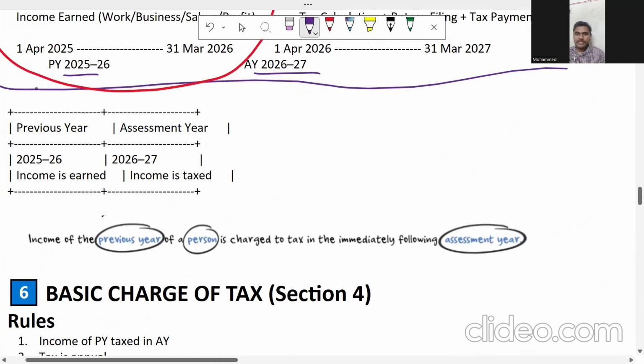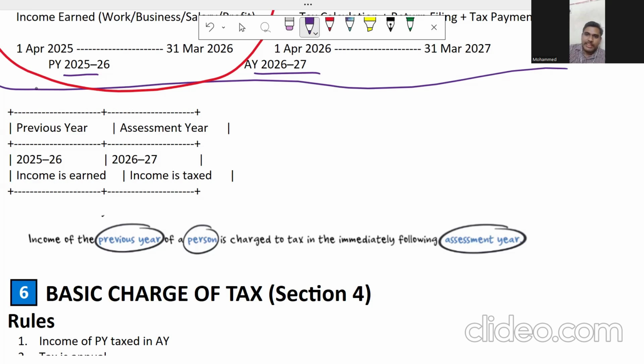So I have discussed the previous year. For example, if it is a newly started business, my previous year is going to be the date of commencement. This point you have to remember from the MCQ point of view. Income of the previous year of a person is charged to tax in the immediately following assessment year.